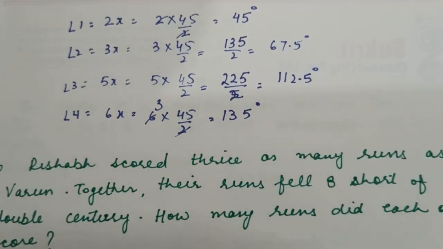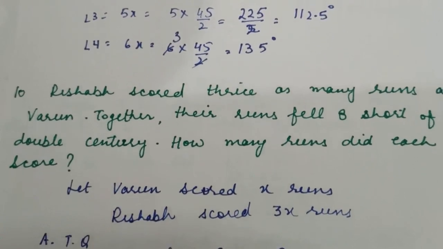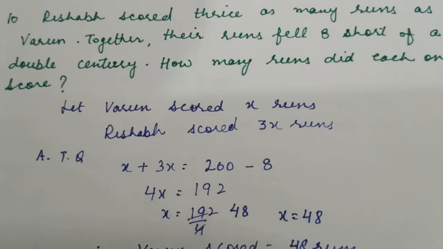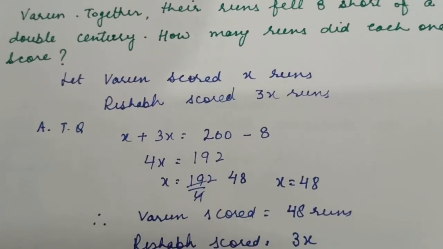Next question is: Rishabh scored thrice as many runs as Varun. Together their runs fell 8 short of a double century. How many runs did each one score? So here let Varun score x runs.